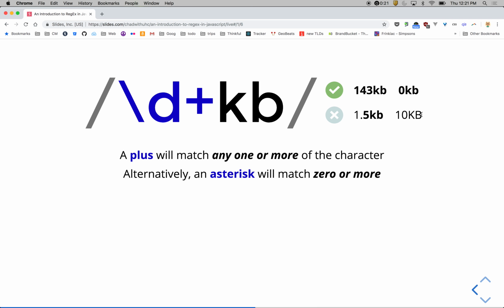Or 10 KB, again, because the kilobytes is capitalized and we don't have our I flag on, it's not going to match that one. So you can also use an asterisk, which will match 0 or more. So if you wanted to say, like, the number is optional, or I want to grab all the consecutive numbers.